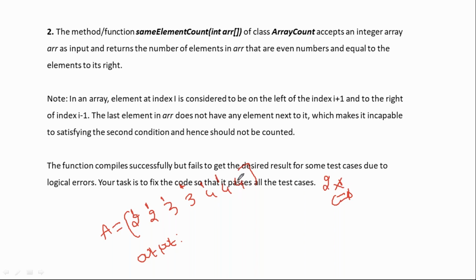We go to the next element. This is also even. What is the right side element? The same element. So increment the counter, and the counter becomes 3. Then we go to the next element, which is the last element. I don't have any more elements, so I can stop there. So the answer right now is 3. This is your problem statement.